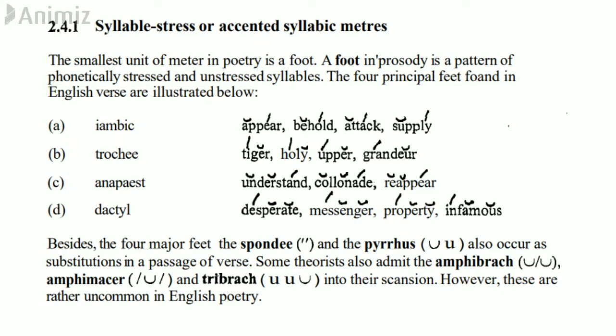Let's see the dactyl. Now similarly as in the case of iambic and trochee, anapaest and dactyl are exactly opposite of each other. In the case of dactyl, you will notice that the words again have three syllables, but the first syllable is stressed, like desperate, and the remaining two syllables are unstressed. Like in desperate, you will see the first part is stressed. So three syllables are there and the first is stressed, the remaining two are unstressed. Similarly, words like messenger, property, infamous.